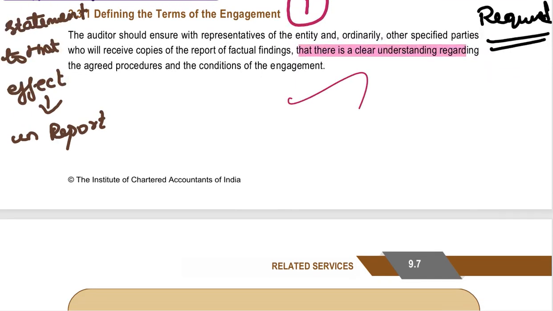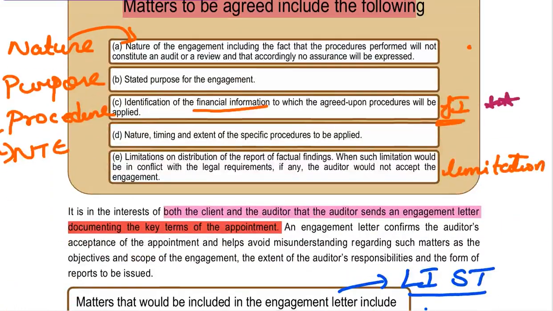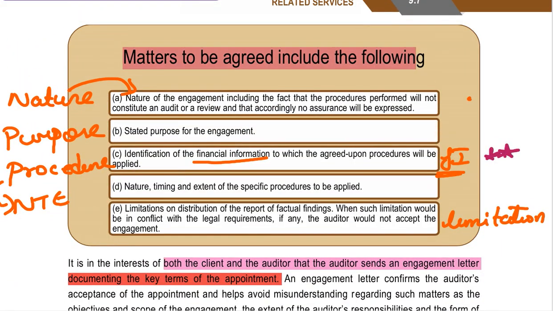Next, defining the terms of engagement. Whenever you are entering into an engagement, you have to have a clear understanding of the agreed upon procedures and what the conditions of the engagement are, right? First, what are the matters you are going to agree with your client? First, you are going to agree the nature. What is the nature of the engagement? And you have to clearly state the fact that this is not an audit, this is not a review, and you are not going to give any assurance, right? First is the nature. Second is the purpose. What is the purpose of the engagement?